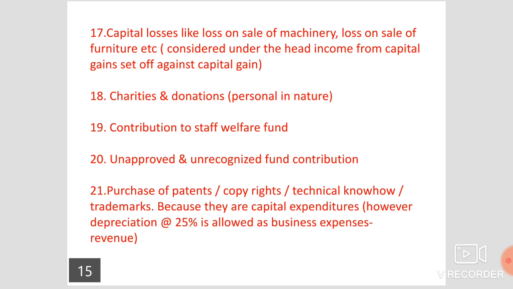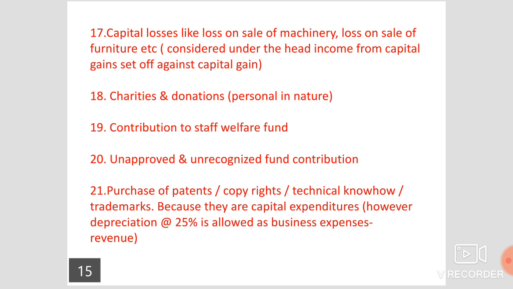So from the sale of an asset, if he incurs any loss, such as loss on sale of machinery, loss on sale of furniture, etc., it should not be taken in the business accounts or on the debit side of the P&L account. It should be treated as inadmissible.